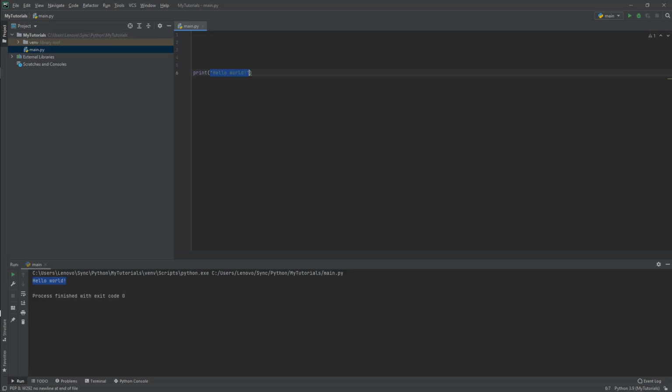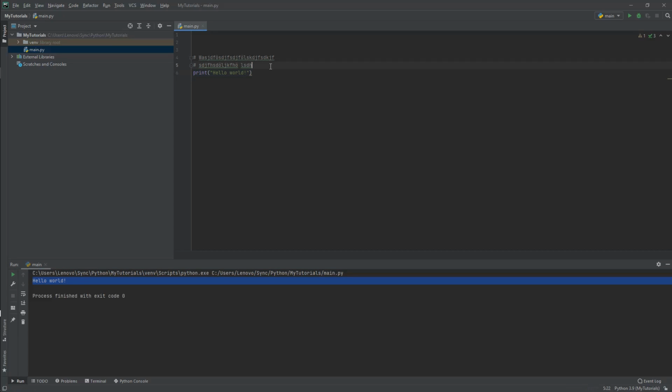But right now I want to explain to you what a comment is. Comments are pieces of text, and we start with a hashtag or a pound, and then whatever we write here, it won't be used by the interpreter. So when I run the script right now, it will just display hello world.